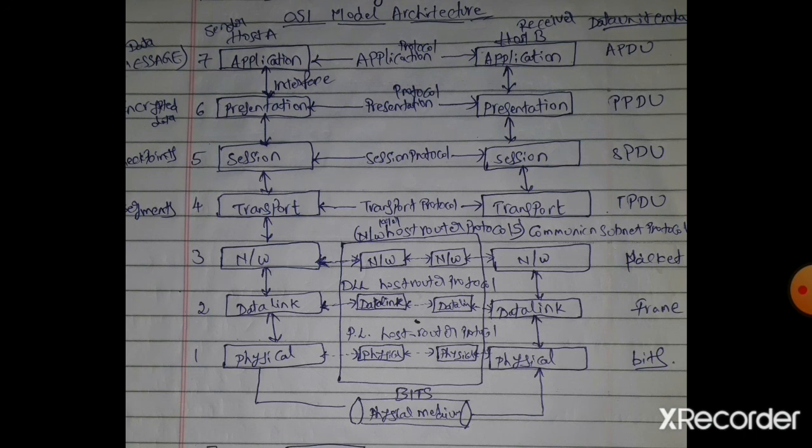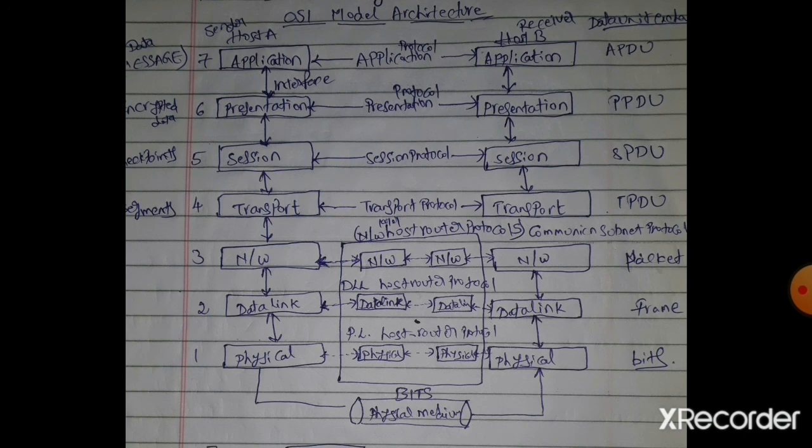The presentation layer is concerned with the syntax and semantics of the information transmitted. It checks the syntax and semantics of the data. Which data does it check? The data from the application layer, which has to be transmitted to the presentation layer. The presentation layer checks the syntax and semantics of that data. It also provides network security.